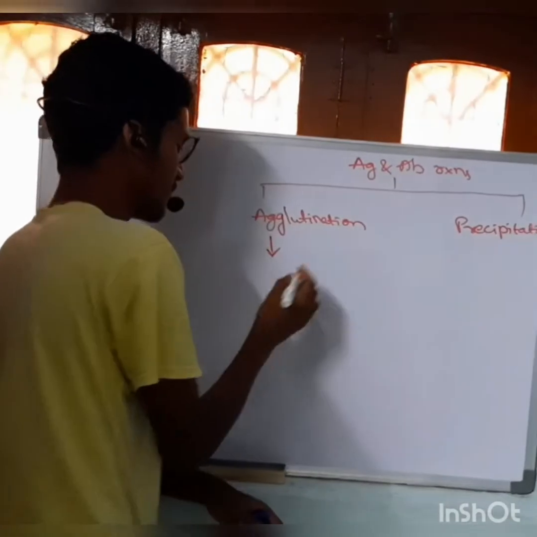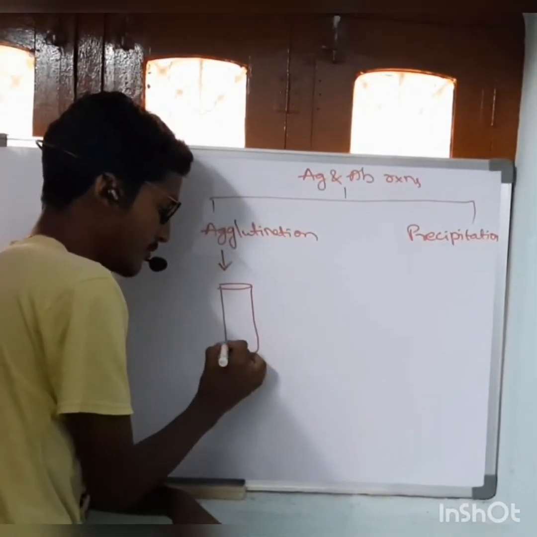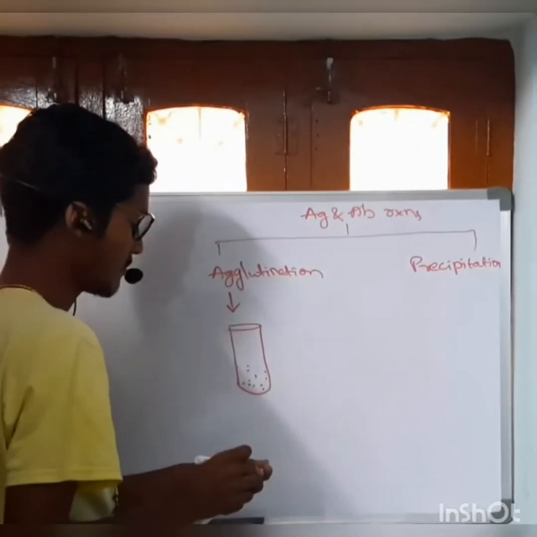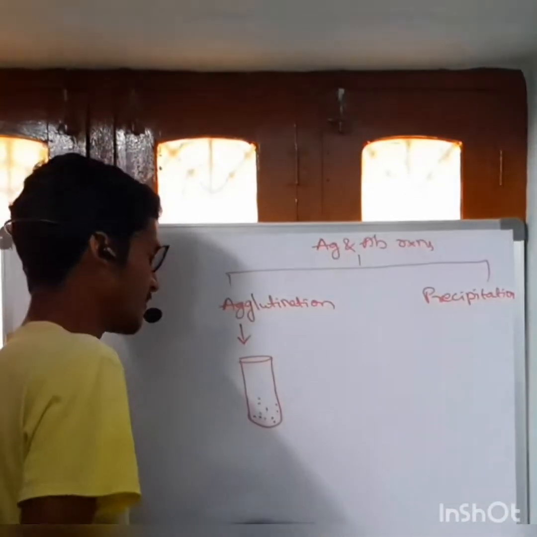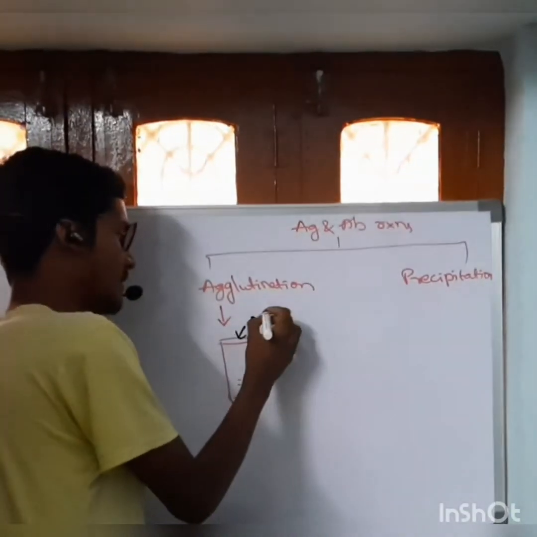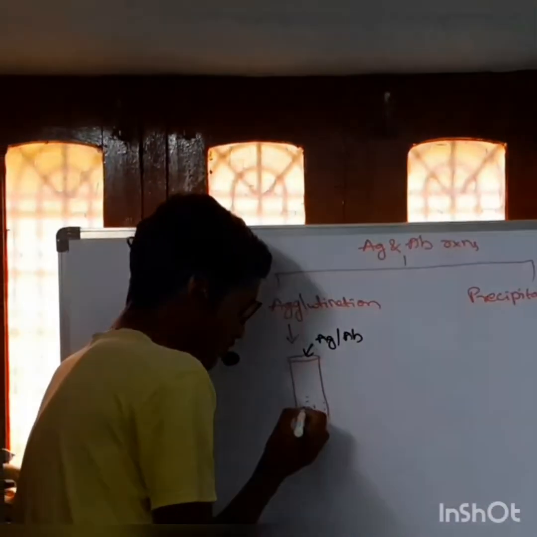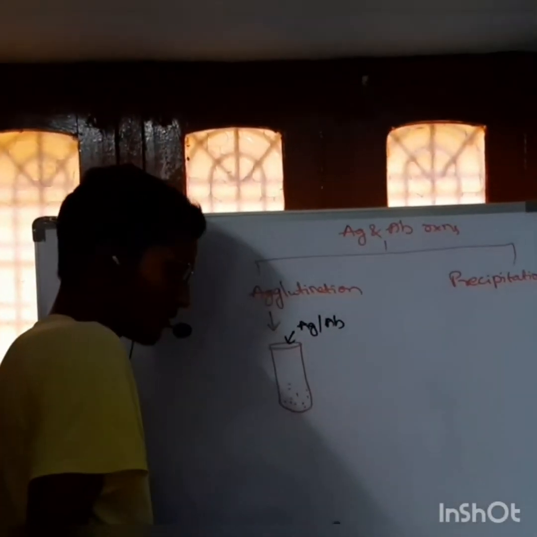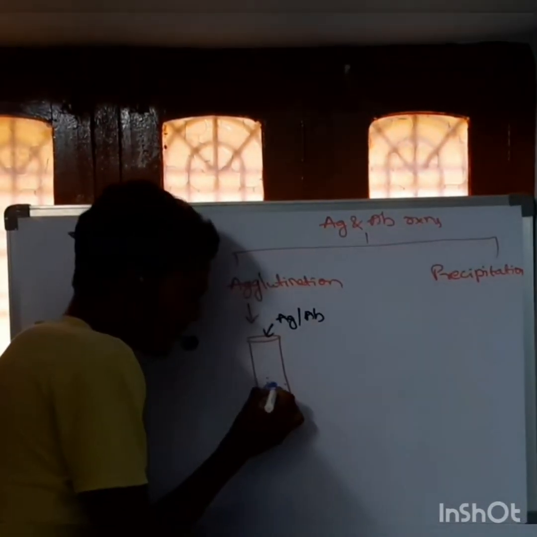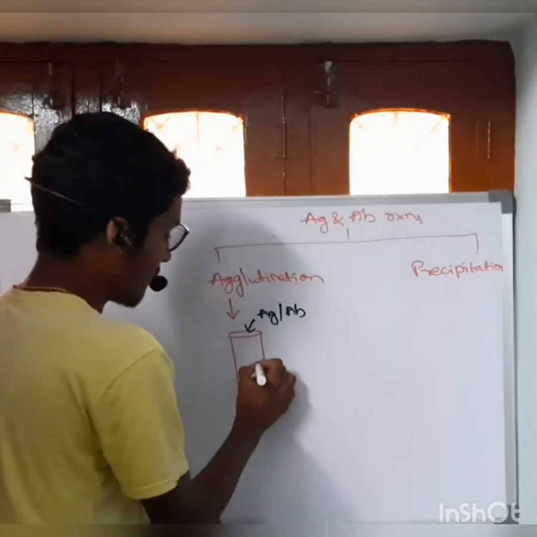Agglutination means that in a patient sample of serum or blood, if an antigen or an antibody is added to it, it is going to form a complex of antigen and antibody and get clumped. It is a clump.